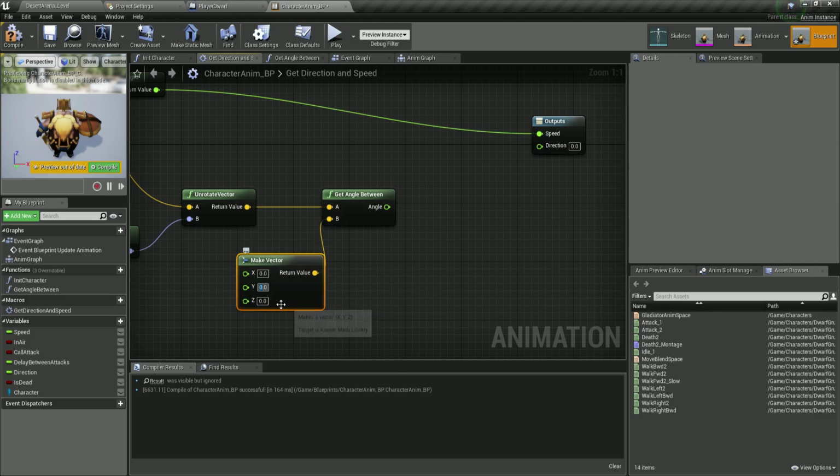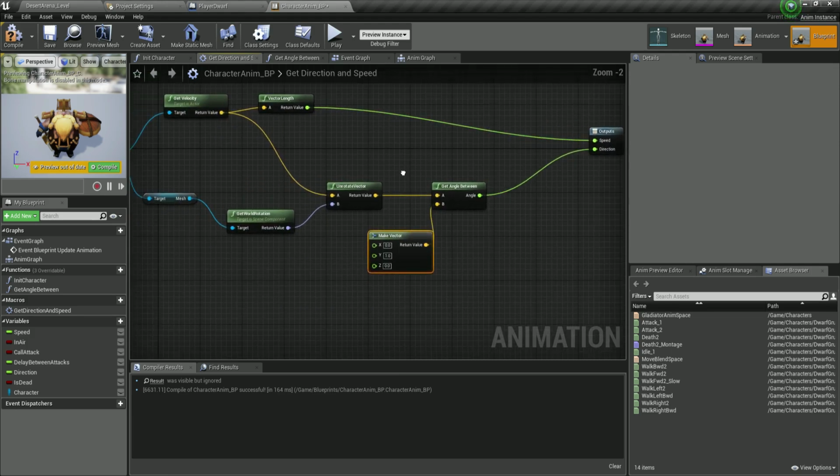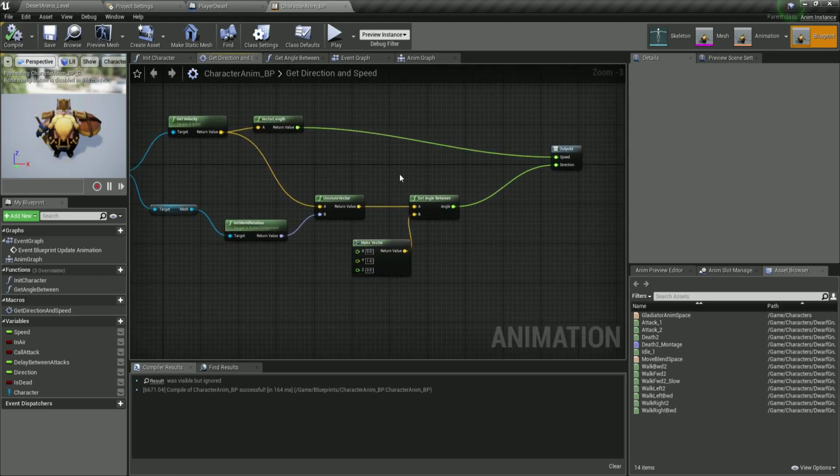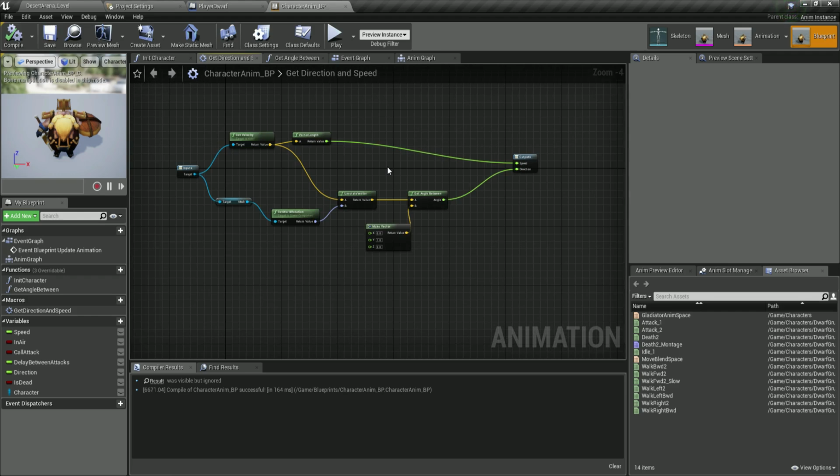And I'm simply going to set the Y to 1 and return the angle over here. And this is how we are going to calculate that direction. So compile and save. So these are all the calculations we need to perform before we can actually start animating the character. But as I said, I'm not repeating the dot product and the cosine. I know that it will get the angle between two vectors, but I don't know how that works behind the scenes, because I googled it, and you will do the same as well often in your programming.